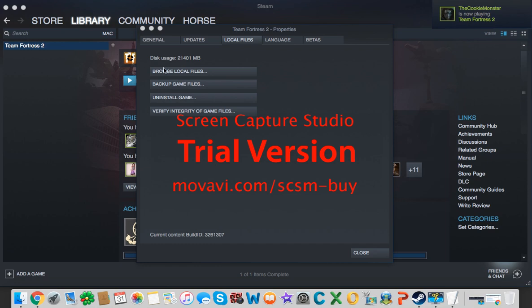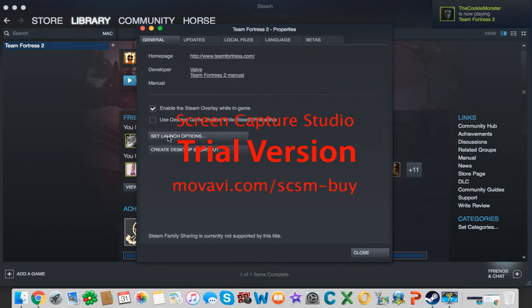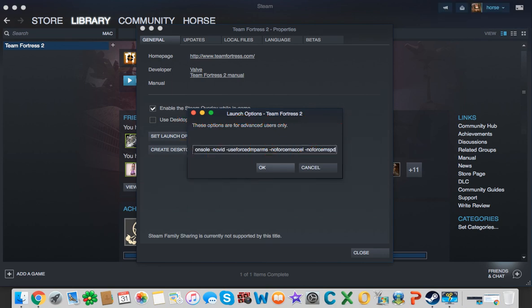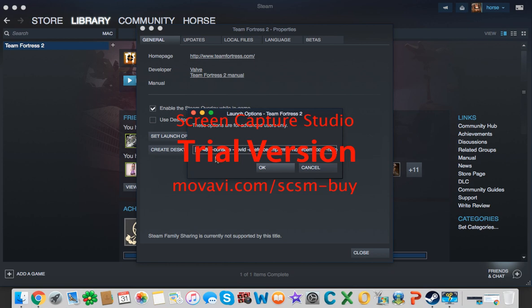then go to general, set launch options, then paste this, then go to the width and height of this part, just replace that part with your monitor.